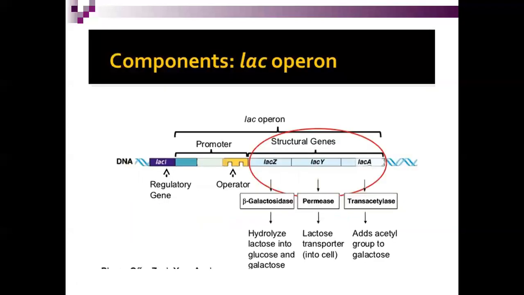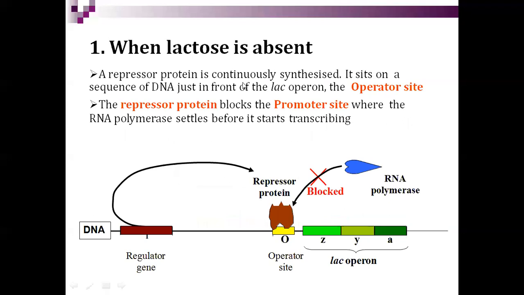So now this is the schematic diagram. Already we have discussed it. The schematic shows how the operon works when lactose is absent. In the lac operon, the genes are Z, Y, A, and there is the operator site. The repressor protein is continuously synthesized. It sits on a sequence of DNA in the lac operon, called the operator site. Here is the operator gene and the operator site, and here sits the repressor protein.